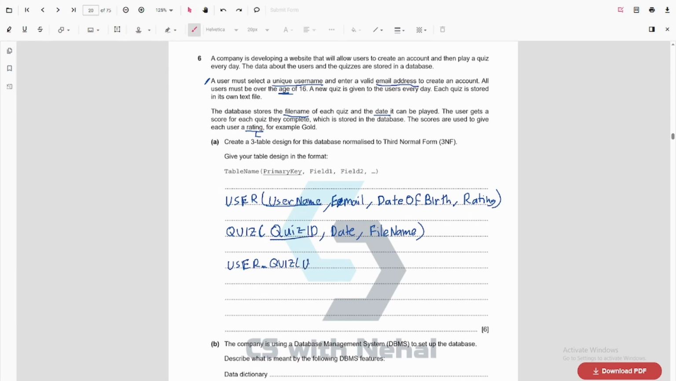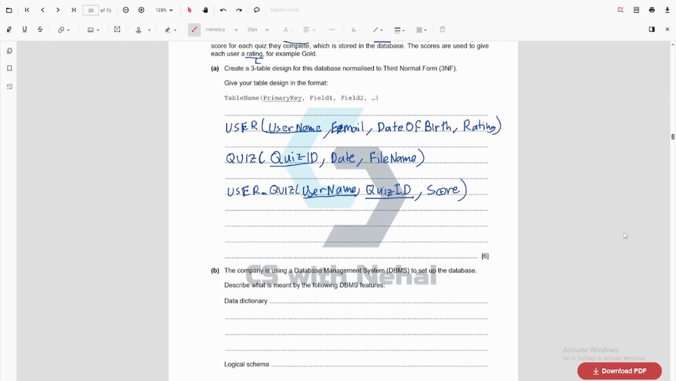Now user quiz. User quiz will have the username because it is linked with the user. Then I have the quiz ID. Both of them together are the composite primary key. Alright. Then I have the score. So this is the three table design.